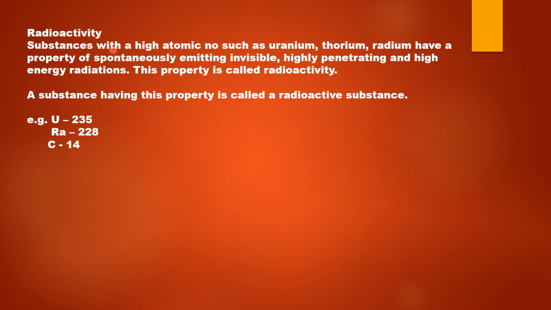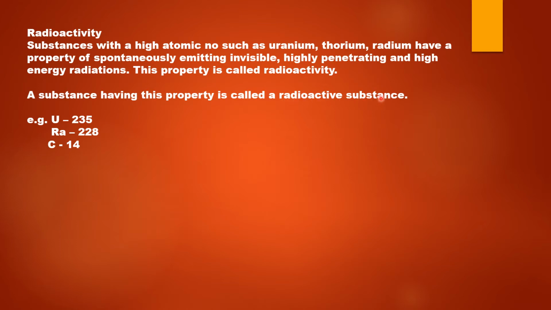These substances with high atomic number, such as uranium, thorium, radium, which have the property of spontaneously emitting invisible, highly penetrating, high energy radiations, is called radioactivity. And substances having this property of radioactivity are called radioactive substances.